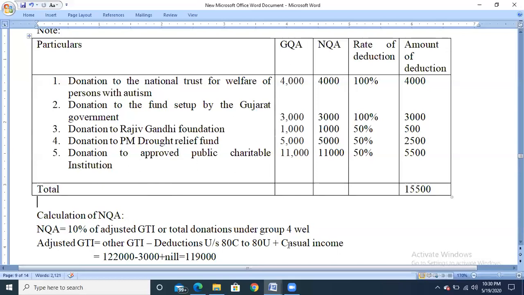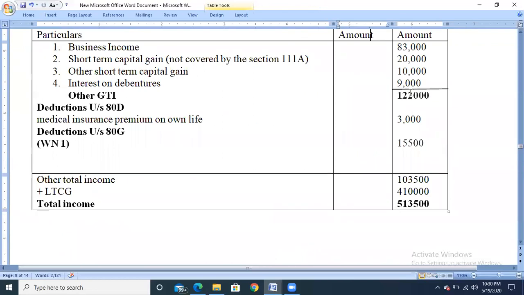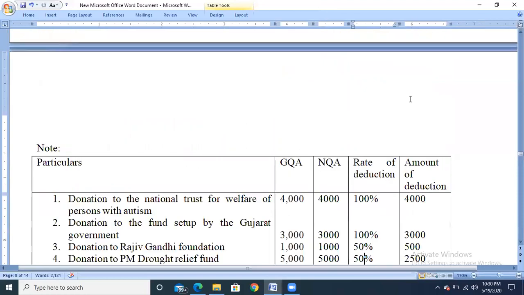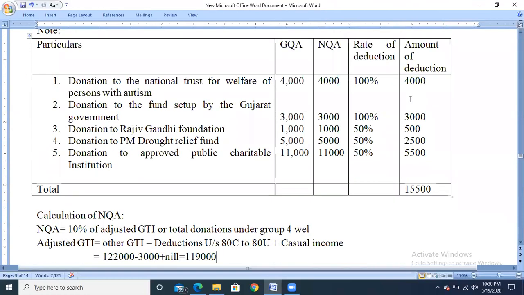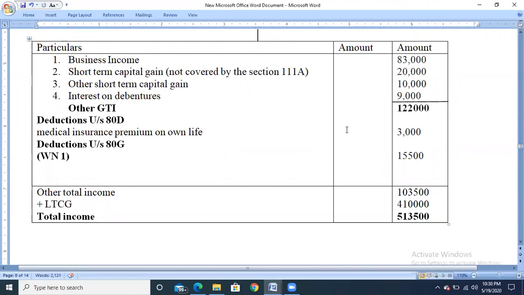So first one, gross qualifying amount, that is other gross total income, is 1,22,000. So 1,22,000 is the other gross total income minus deductions under section 80C to 80U. So deductions is 3,000. So be careful whenever you are calculating the deductions for 80G and 80GG. First calculate all the deduction amounts other than 80G and 80GG. After calculating, then we need to calculate the deduction amount for 80G and 80GG. Okay.